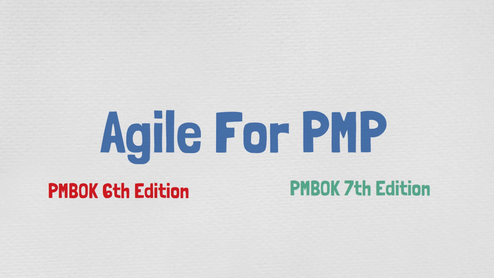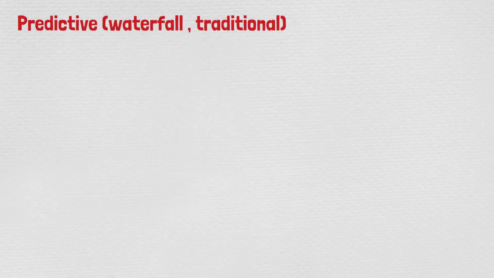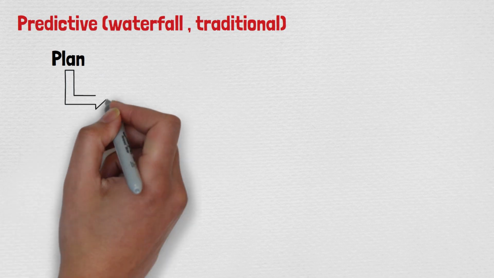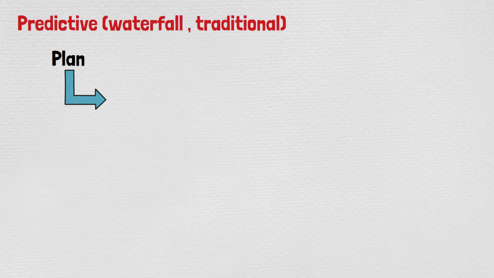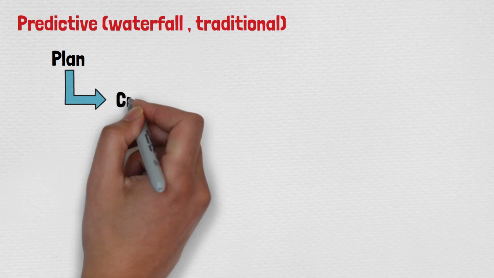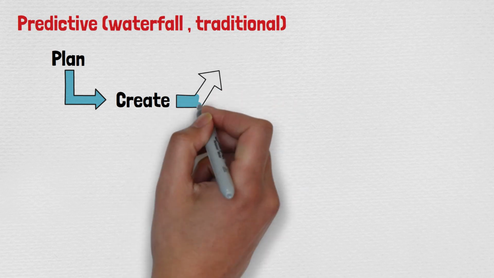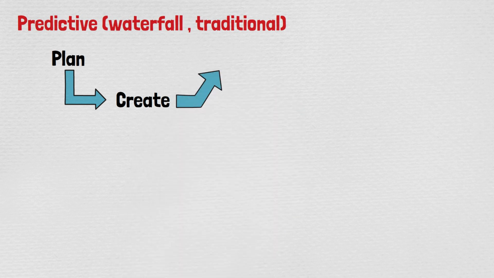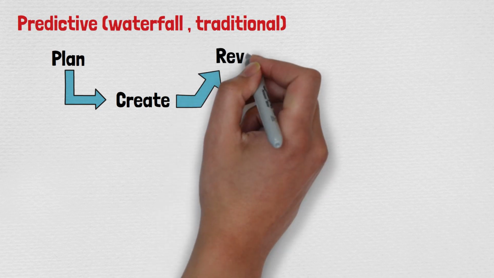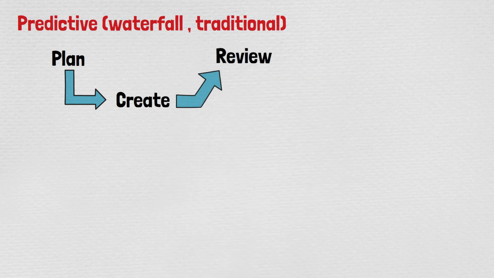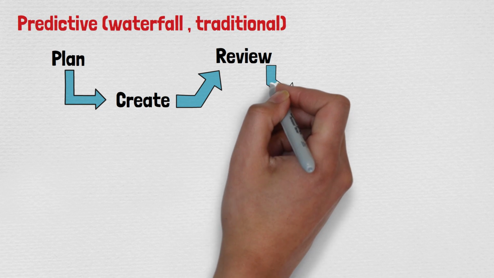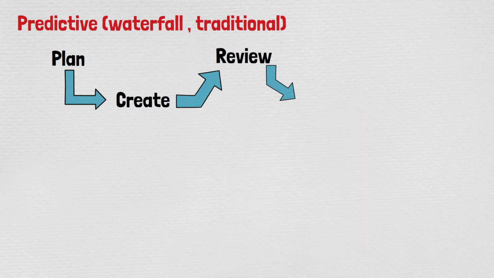So guys, stick with me until the end of the video. We're going to discuss a question as well. So first we look at what Agile is. Before that, we need to know what is predictive or waterfall or traditional life cycle. What we do in predictive is we plan first, and then we create, we execute, and then we monitor and control. In other words, we review, and then we transfer the product to the customer, or we release the product to the customer. So that's the flow in predictive.